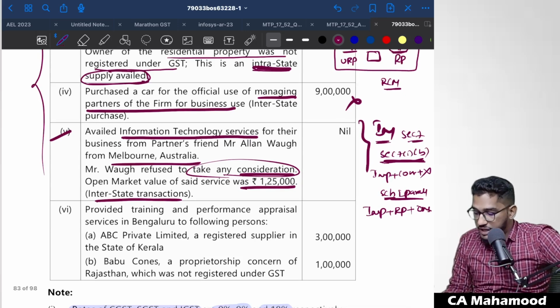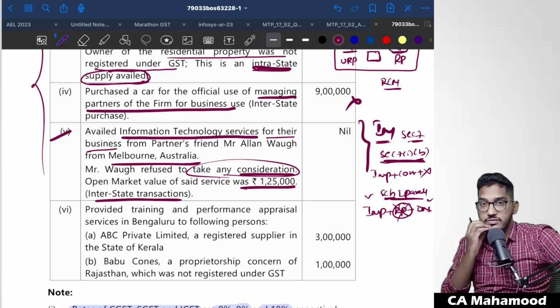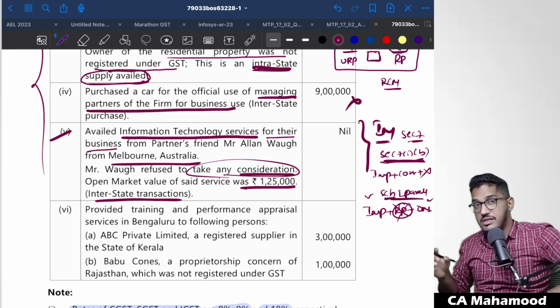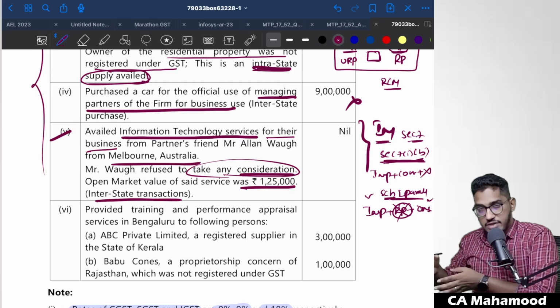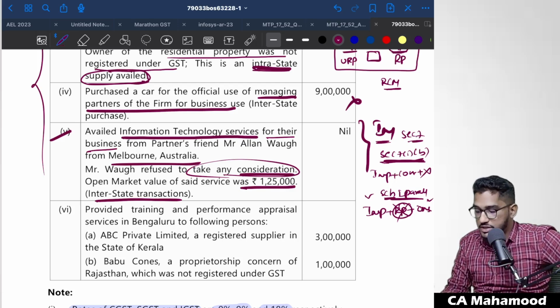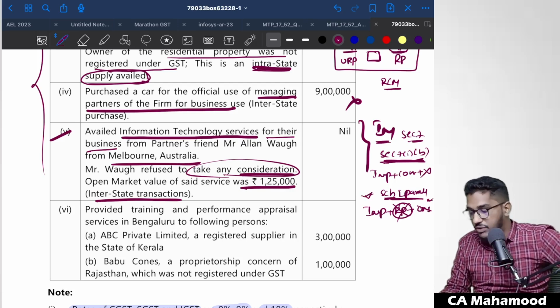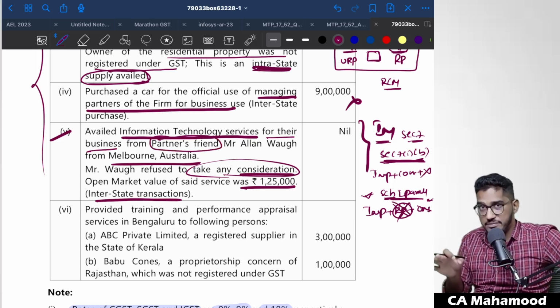So in the given case, you are importing the service, and there is no consideration. And it is in the course or furtherance of the business also, for their business. But if you pay close attention here, it is not from a related party. Schedule 1, para number 4 says importation of services from a related party without consideration in the course or furtherance of the business will be treated as supply. But here, importation of services is happening without consideration, and it is in the course of furtherance of a business, but it is not from a related party. You are getting it from a partner's friend.